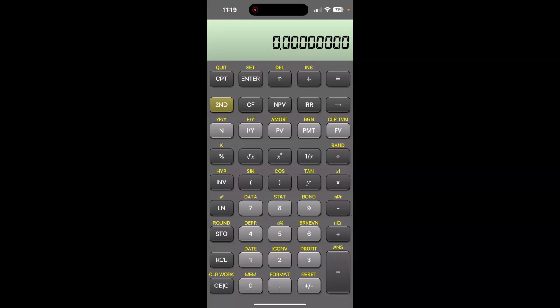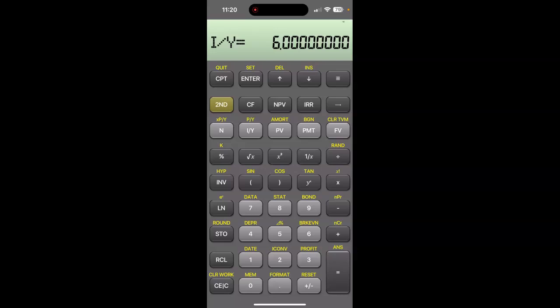Now we will enter all the given data. First the value and then the TVM keys. So here first we have N. N is 5, so first press 5 and then N. Then I over Y, which is interest per year, which is 6% per year. So 6 and then I over Y.